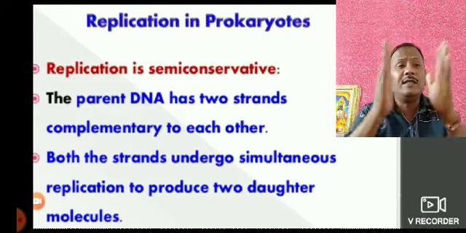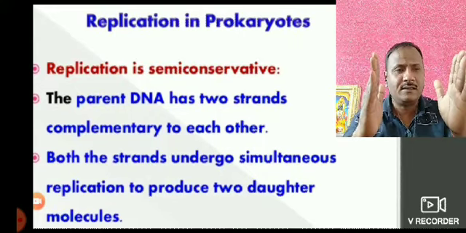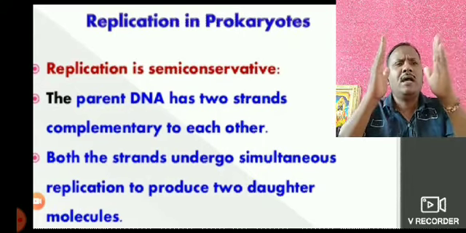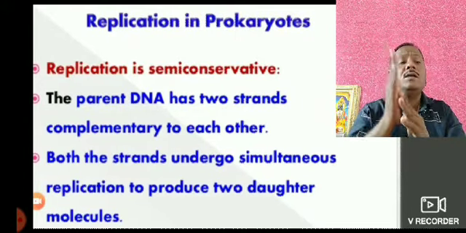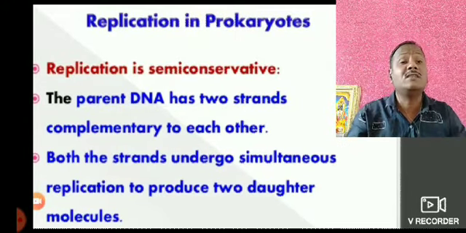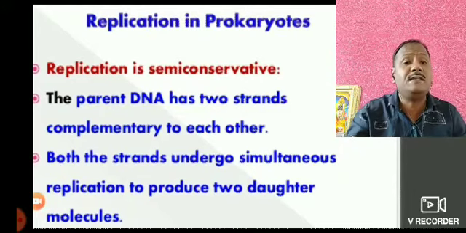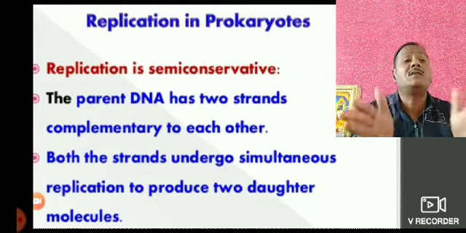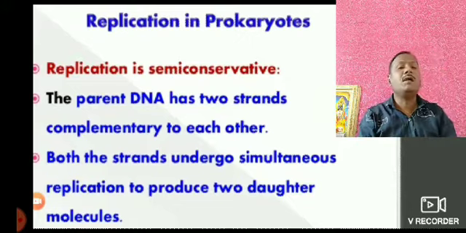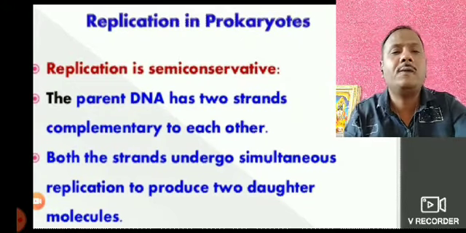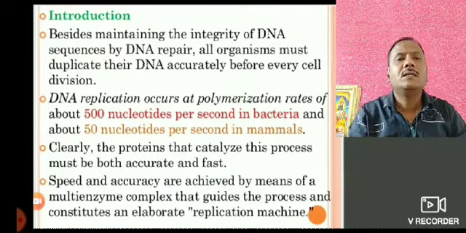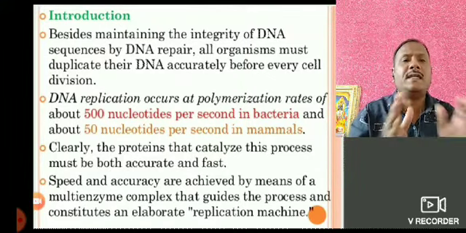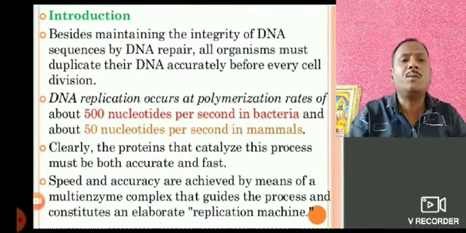So when the 2 strands are separated from the parent, at that exact time, on both strands there is the synthesis of new strands. It means that both strands undergo simultaneous replication and produce 2 daughter cells. Besides that, with DNA repair, all organisms must duplicate their DNA accurately before every cell division.